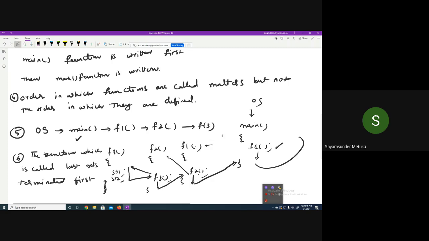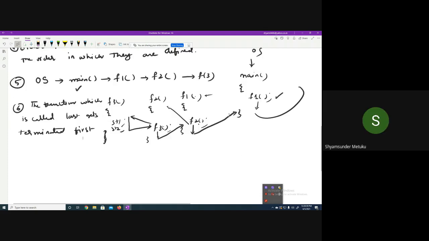And also, the order in which they are called, in the reverse order they get terminated. Am I right or not? F1 calls F2, F2 calls F3, F3 is executed, then F3 terminated, then F2 terminated, then F1. It's the reverse order they get terminated. Is it not the case?